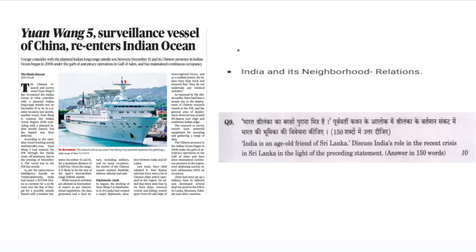Moving on to the next article of the day that has featured in The Hindu, it basically talks about the Yuan Wang 5, that is the Chinese naval vessel which has re-entered the Indian Ocean region. Now, UPSC under the GS2 section, and particularly under international relations, has a topic which has been mentioned as India and its neighborhood relations. Thus, our relation with Sri Lanka is particularly important, and the UPSC in the 2022 mains has asked questions specifically related to Sri Lanka, and thus this area becomes important for us.